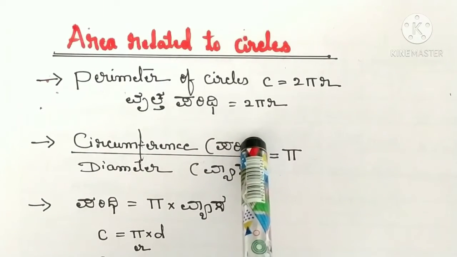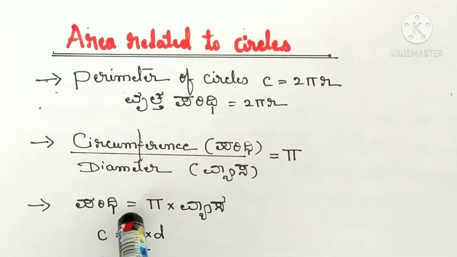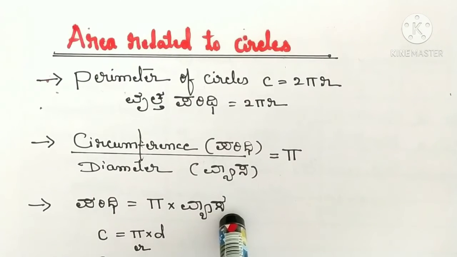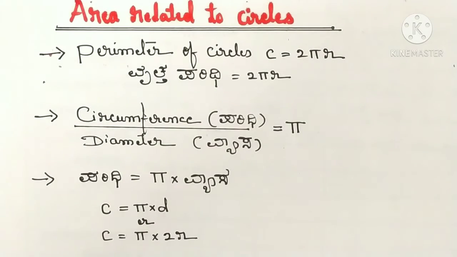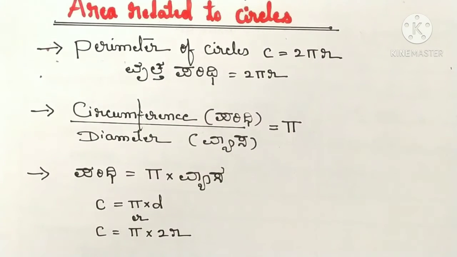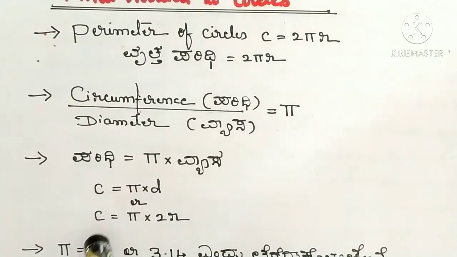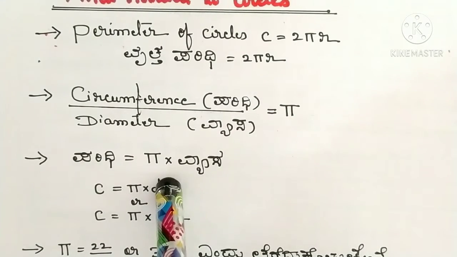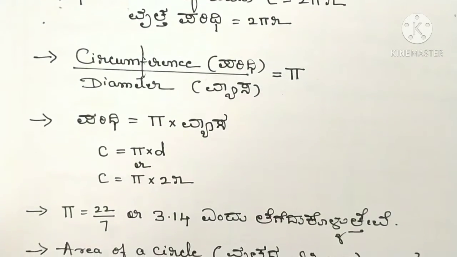Circumference of the circle divided by diameter is equal to pi. Circumference is equal to pi into diameter, pi into d. Now C means circumference of a circle, is equal to pi into d, or it can be written as C is equal to pi into 2r, 2 radius is equal to diameter. Pi value 22 divided by 7 or